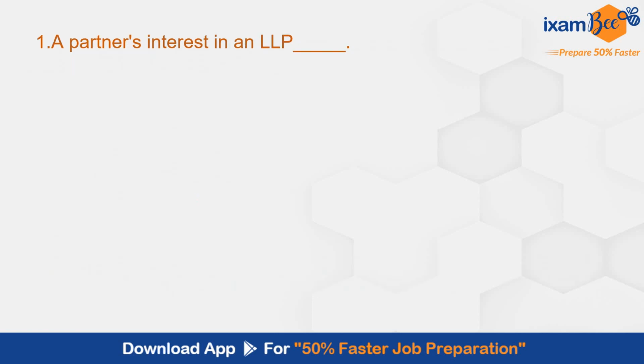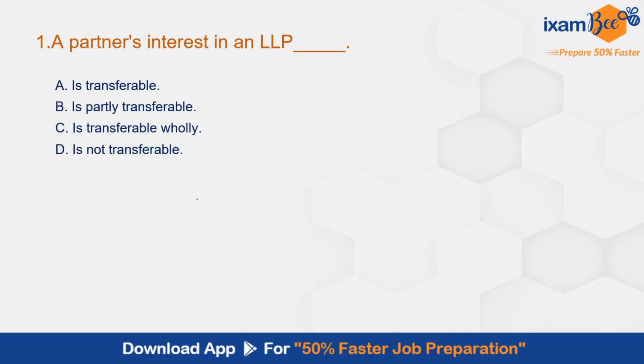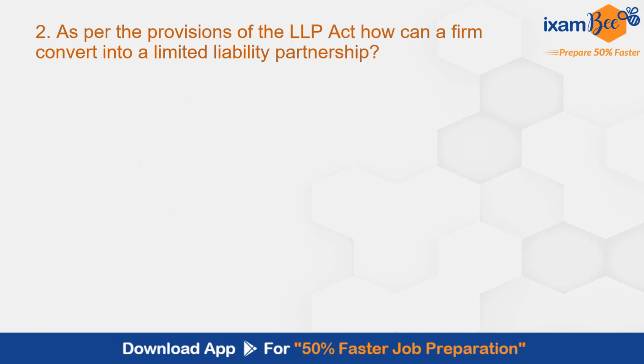Moving to LLP. First question. A partner's interest in an LLP is: A, transferable; B, partly transferable; C, transferable wholly; D, not transferable; E, both B and C. The correct answer here is E, both B and C, partly transferable or wholly transferable, as per Section 42, partners' transferable interests in LLP.